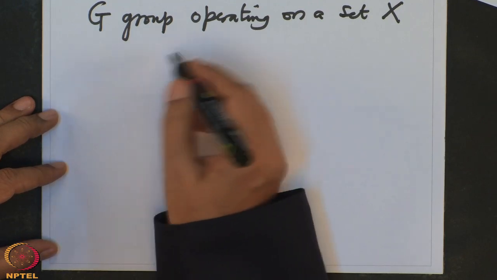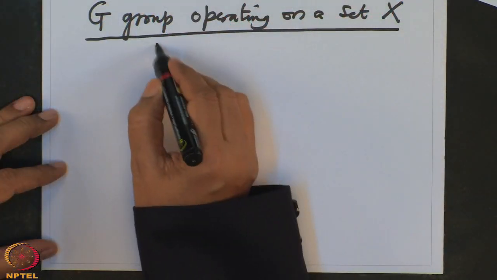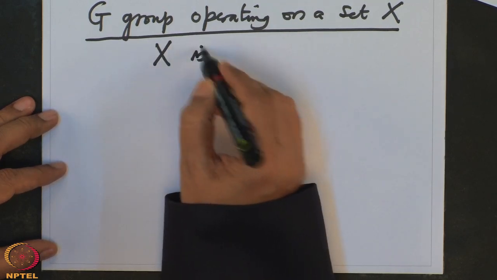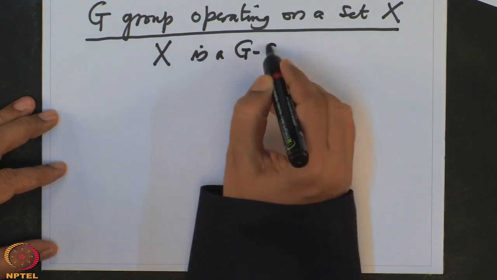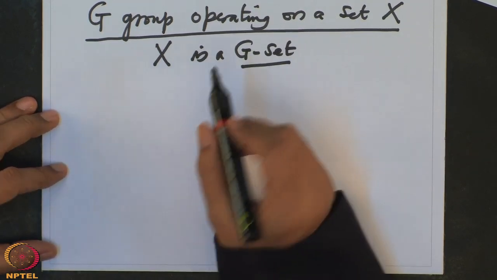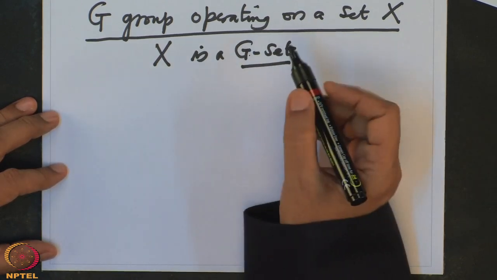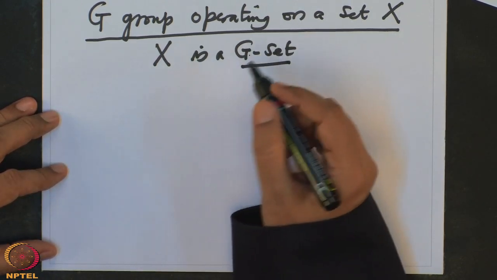first of all, to write neatly, I want to introduce a notation. Instead of writing such a long sentence, I will simply say X is a G-set. That means X is some set, G is some group, and there is an operation of G on X. Then I will call X a G-set.